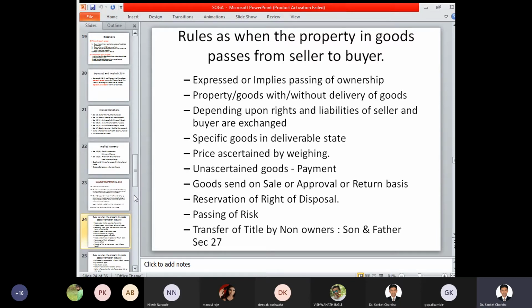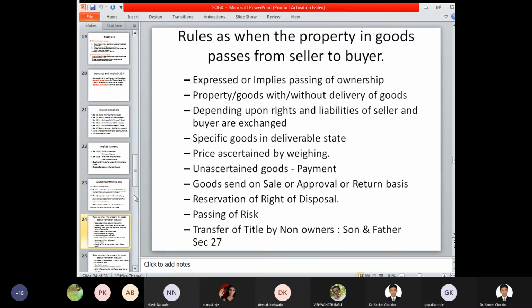That is, you went to a particular shop, and whenever you purchased those goods and services, you had not yet made the payment, but you received the delivery of those goods and services. Then in that case also, the property in goods gets transferred, that is, the ownership right in goods gets transferred from seller to the buyer. Depending upon the rights and liabilities of seller and buyer, if they are exchanged, whenever a particular contract comes into existence, then the property in goods, that is the ownership rights of those goods and services, is transferred from seller to buyer.